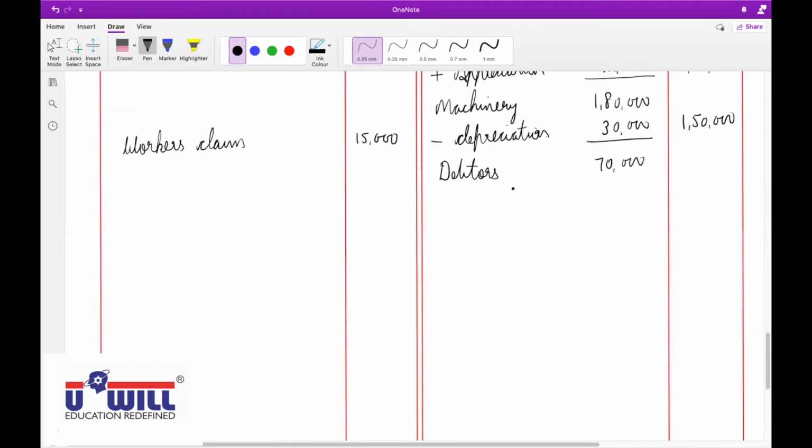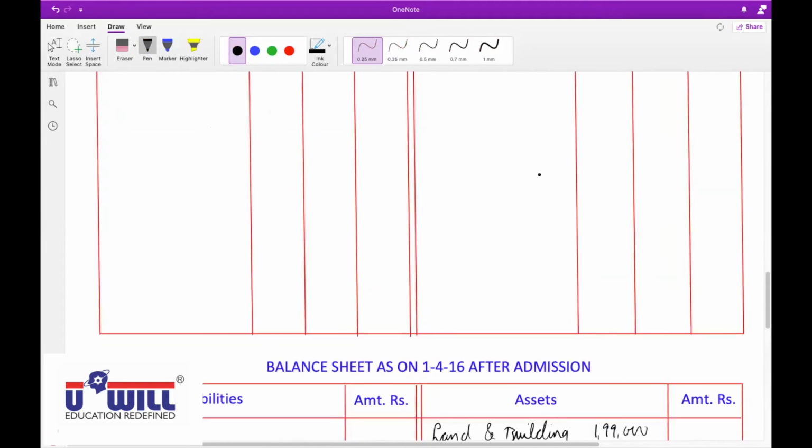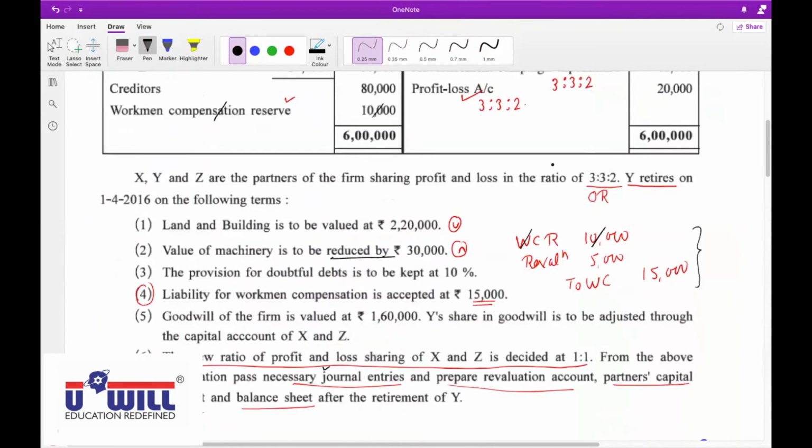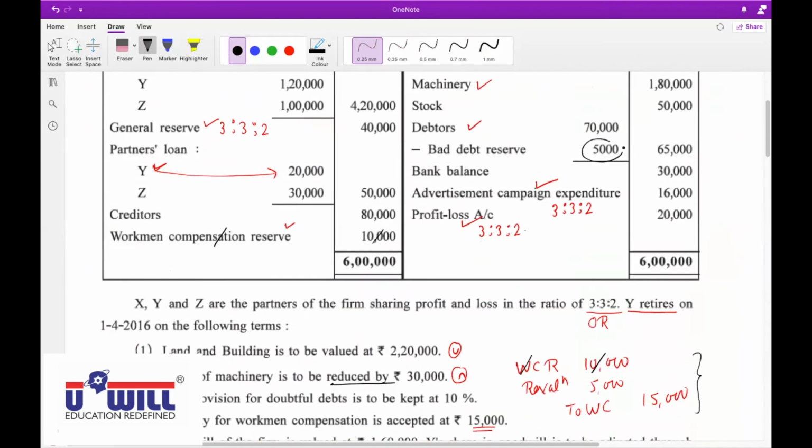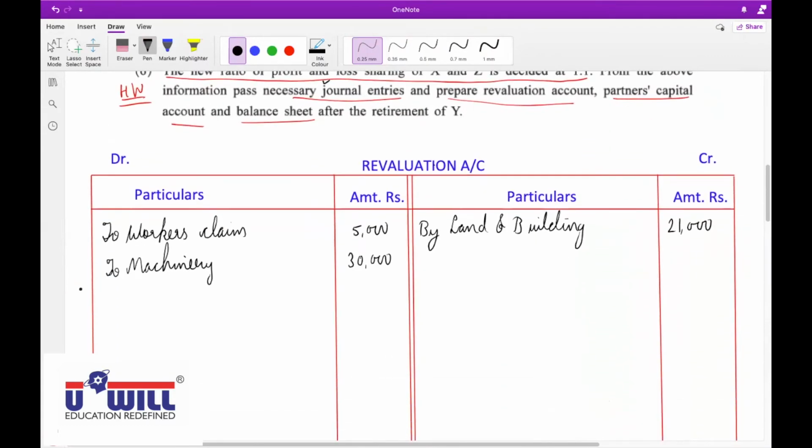Minus bad debt reserve 10%. So 70,000's 10% will be 7,000. Outer column 63,000. Now 7,000 of BDR is required, and the BDR already in the balance sheet is 5,000. So how much extra BDR do we have to create? 2,000. So revaluation account debit to bad debt reserve 2,000.